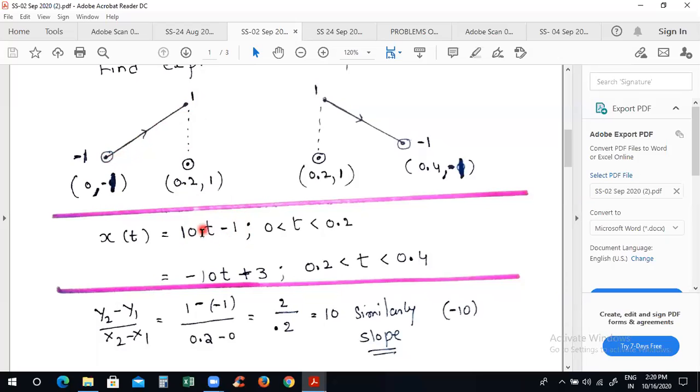For a ramp signal, we know the original signal is t. But for this signal, the slope is different. See the height: what is the peak to peak value? 2. What is the time distance? 0.2. Therefore, 2 by 0.2 is 10. Now this is fixed. On both sides, it is 10 into t and minus 10 into t. But what is the variation? The constant is changing here, because one is between 0 and 0.2 and the other is between 0.2 and 0.4. Compulsorily, the constant value changes.